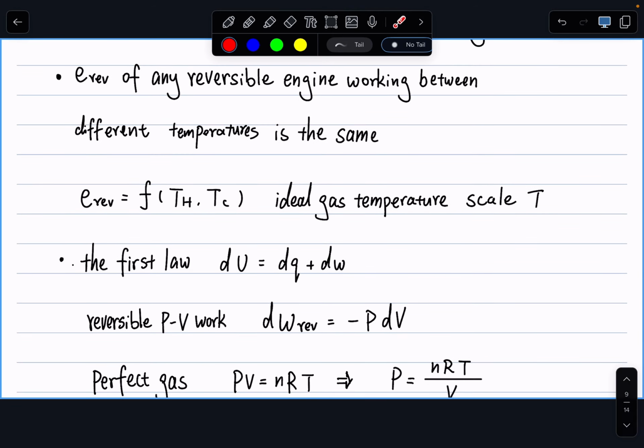All right. Again, the goal here is to calculate the efficiency of my Carnot cycle and use this calculation to demonstrate that the efficiency of a reversible engine only depends on the temperatures of the reversible engine. Or say this efficiency is a function of TH and TC.